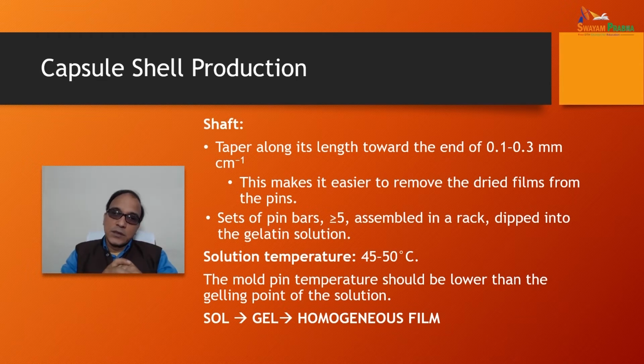The shaft. After the mold, the shaft tapers along its length toward the end, by 0.1 to 0.3 mm per centimeter. This makes it easier to remove the dried films from the pins. A set of pin bars, greater than or equal to 5, are assembled in a rack and dipped into the gelatin solution, and the solution temperature is kept at 45 to 50 degrees Celsius. The mold pin temperature should be lower than the gelling point of the solution. So what happens is that the sol form is converted into the gel form, and it forms a homogeneous film over the mold pins kept on the shaft.